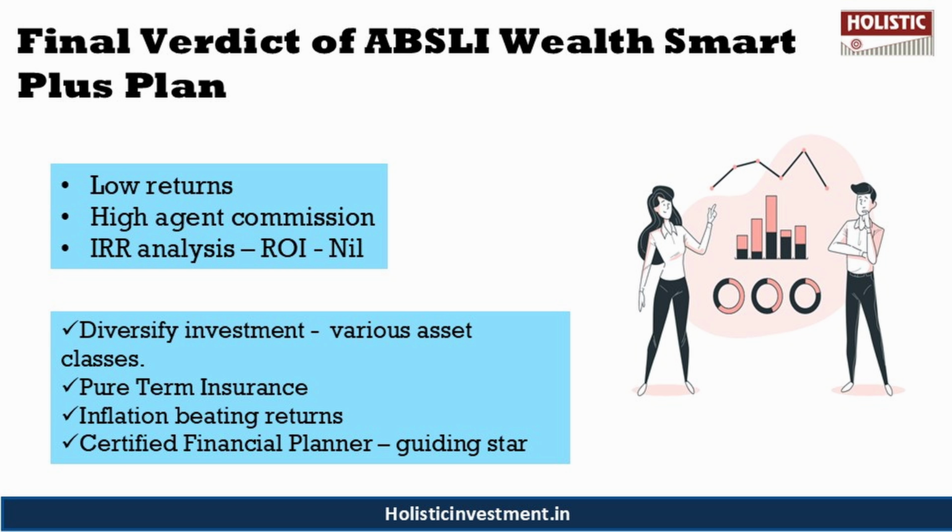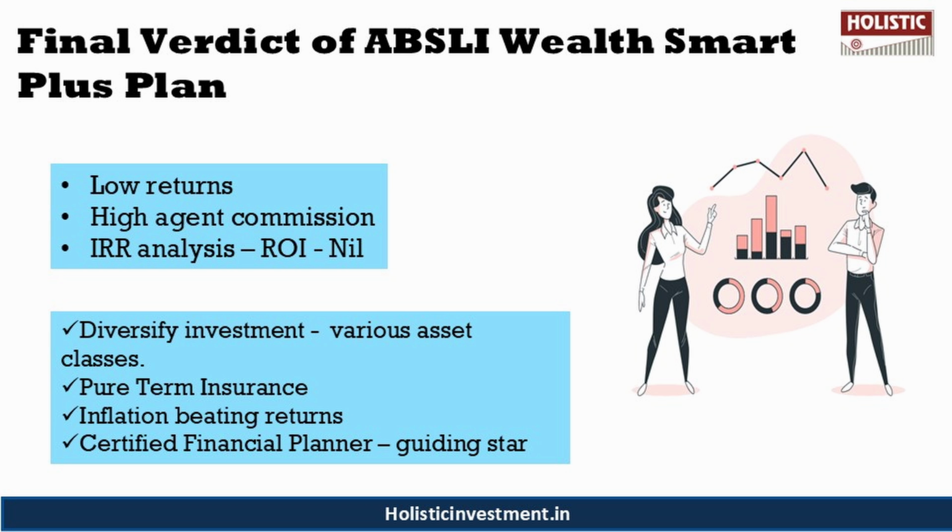The return analysis indicates that the risk and return are not proportionate. Investors are generally willing to take on additional risk for higher returns. Still, this potential for alpha generation is lacking in the ABSLI policy, ultimately failing to accelerate wealth accumulation, and it also has a high agent commission.